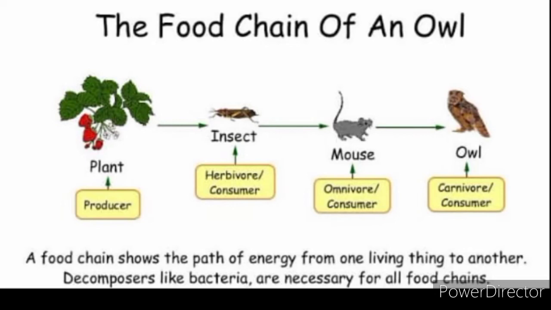For example, this is the picture of a food chain of an owl. Plant is a producer, which is eaten by insect, which is a herbivore or consumer, and then insect is eaten by a mouse, which is a consumer or an omnivore, and then mouse is eaten by owl, which is a consumer and a carnivore. So a food chain shows the path of energy from one living thing to another. Decomposers like bacteria are necessary for all food chains.